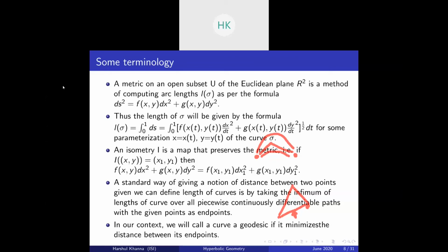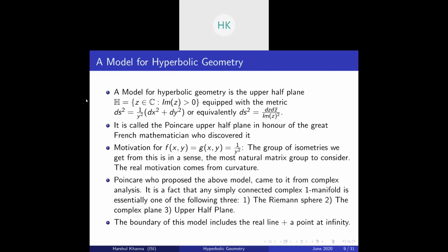Okay, let's move on. A model for hyperbolic geometry. We want to have a set X equipped with a metric, and then we will study groups of transformations related to it. A model for hyperbolic geometry is the upper half plane. We will always consider the complex plane. So we have the upper half plane, that is, the imaginary part of z is greater than 0.